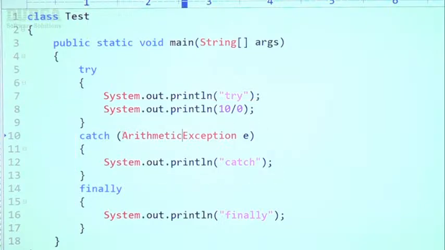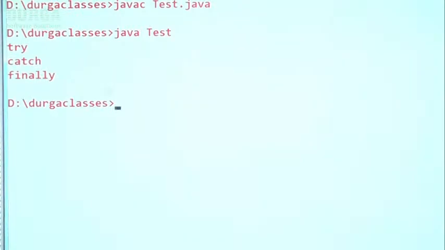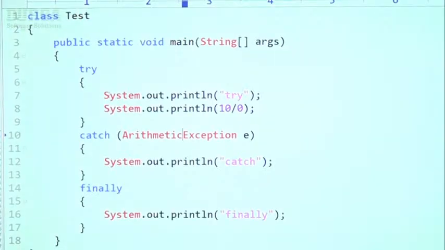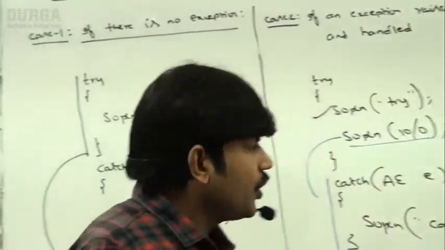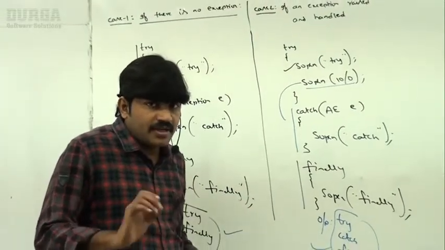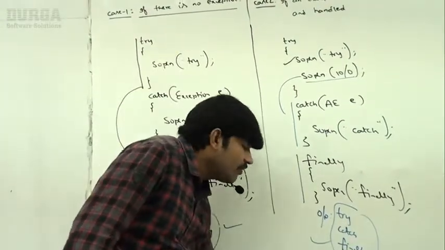So now case 2, let me compile. Yes, happily the code compiled. Let me execute. Try, catch, finally. This is the output we are going to get. Perfect. So if an exception is raised and handled, happily my finally block executed. Can you please tell what is the next case?